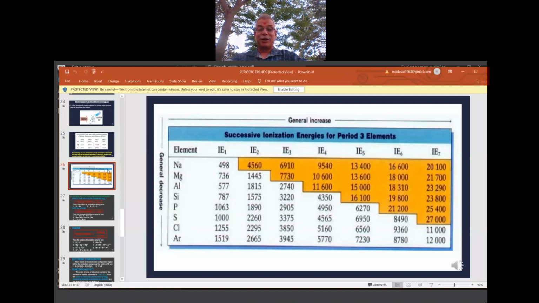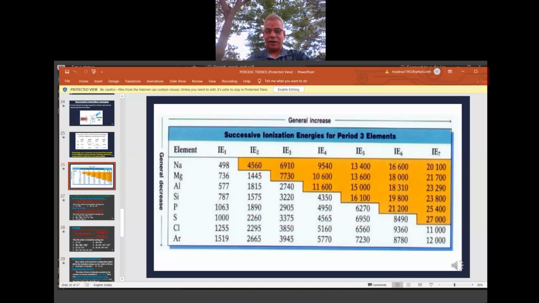So that means argon is very easy to remove electrons? No, it is stable. Once we disturb the stability, they become unstable. First of all, they are stable by nature, but due to some reasons, if they become unstable, then they also start losing electrons under some special conditions.